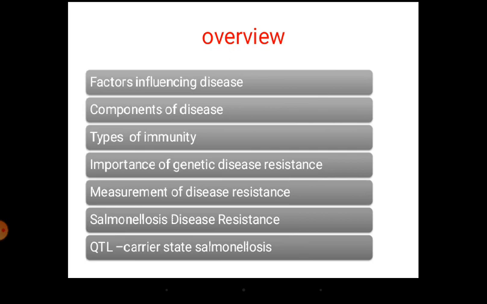I have specifically told here the importance of genetic disease resistance, that is, the inborn one. Disease resistance is a character that is transmitted from parents to offspring. That component is the importance of genetic disease resistance. And then how to measure it. The next topic will be how to measure disease resistance, and I have given some examples with respect to salmonellosis as an example of disease resistance.